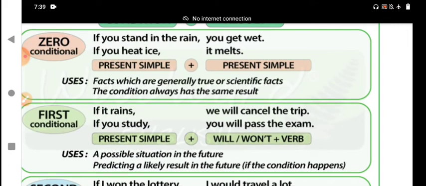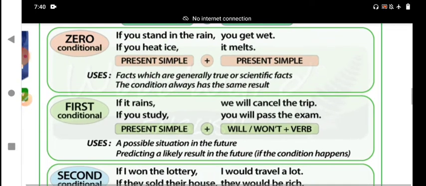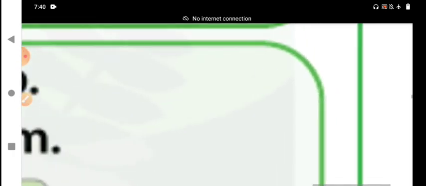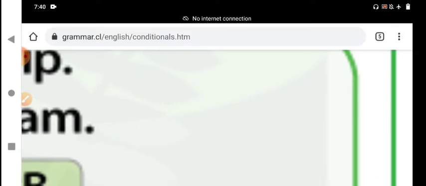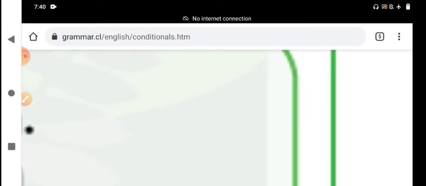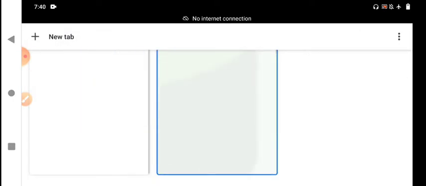After the completion of the zero condition, now we are discussing type 1 or first condition in the English language, my dear students. Here we should understand the detailed explanation I will give you. That is the first condition.